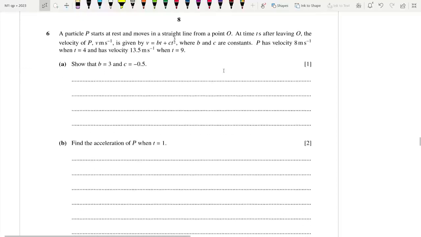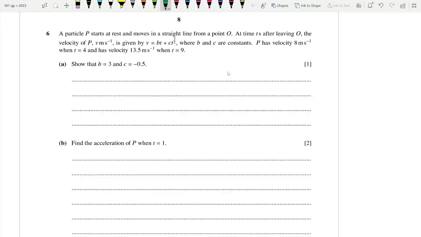Motion in a straight line. A particle P starts at rest and moves in a straight line from a point O. At time t seconds after leaving O, the velocity of P is given by V is equal to Bt plus Ct to the power 3 by 2, where B and C are constants. P has velocity 8 when t is equal to 4 and has velocity 13.5 meters per second when t equals 9. Show that B equals 3 and C equals minus 0.5. Okay,